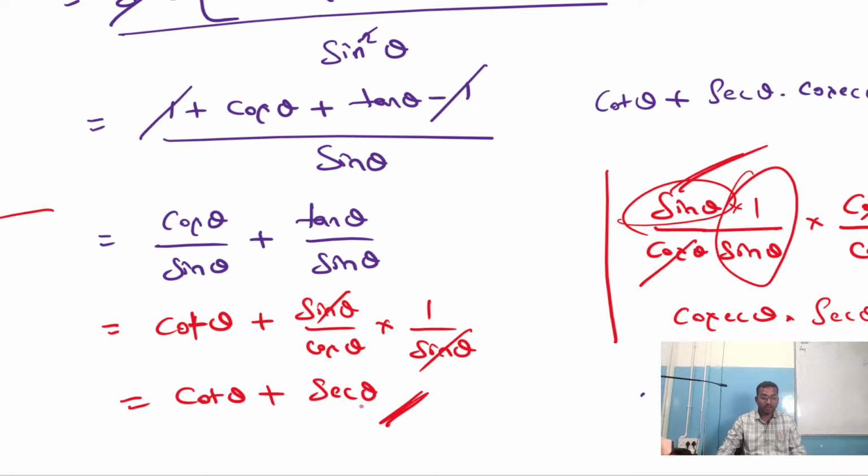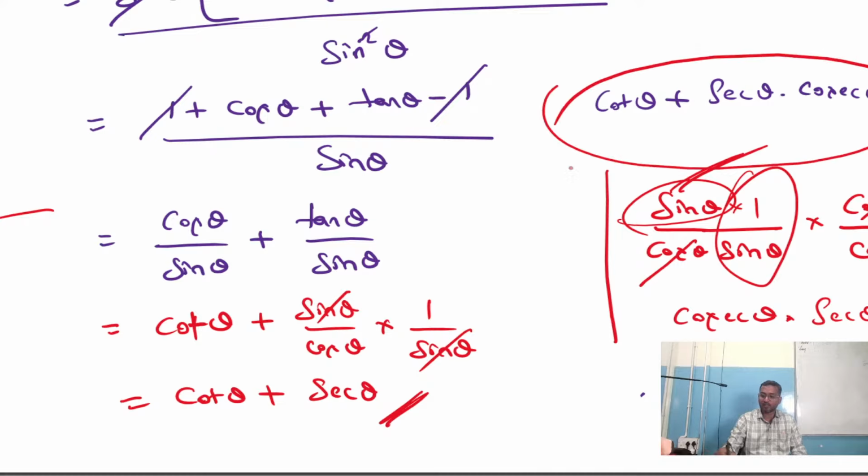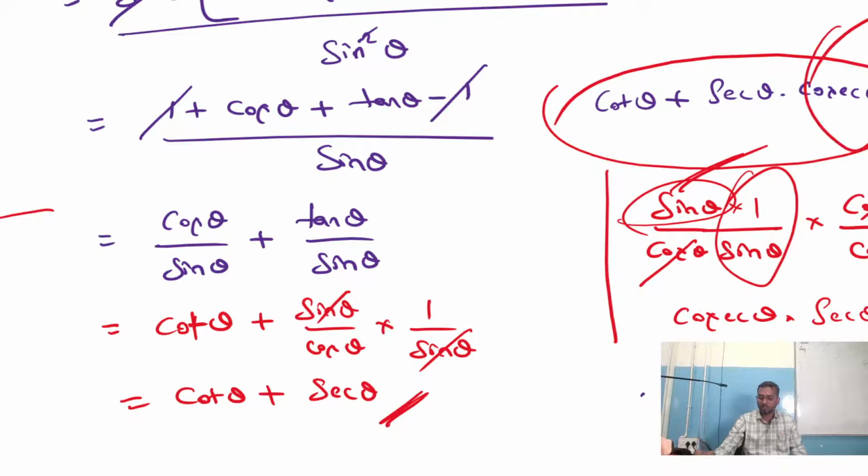Here, nowhere can we find cosecant theta. Actually, in the problem they are asking cot theta plus secant theta into cosecant theta. But here we are not getting cosecant theta anywhere. We tried much, but still we have not got the solution for that. 1 by cos is secant theta. Nowhere are we finding cosecant theta. Might be in the question they have given the RHS part a bit wrong or something, I'm not sure. But if we are solving, we get cot theta plus secant theta here as of now.